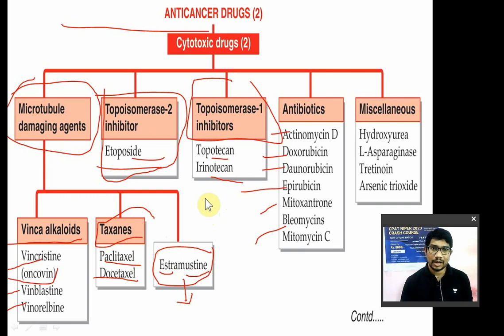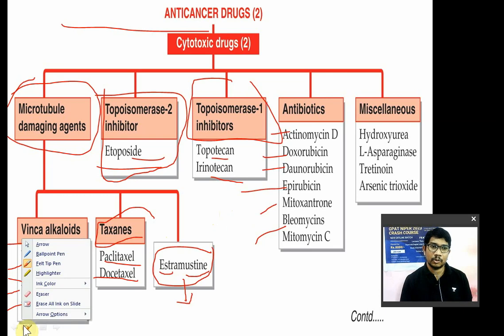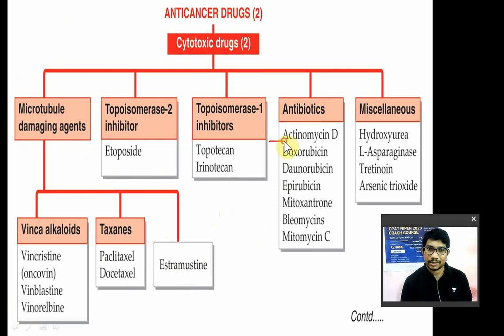तो यहाँ पे याद रखना है A B C D E. I will explain this. A for actinomycin D, B for bleomycin, C for mitomycin C, D for doxorubicin and daunorubicin, E for epirubicin and mito. A B C D E mito. So you can remember these anti-cancer antibiotics by one trick.